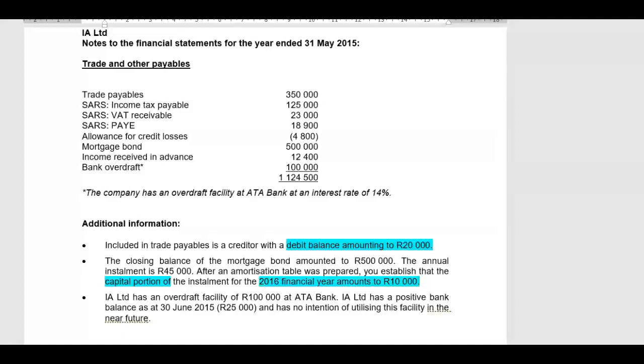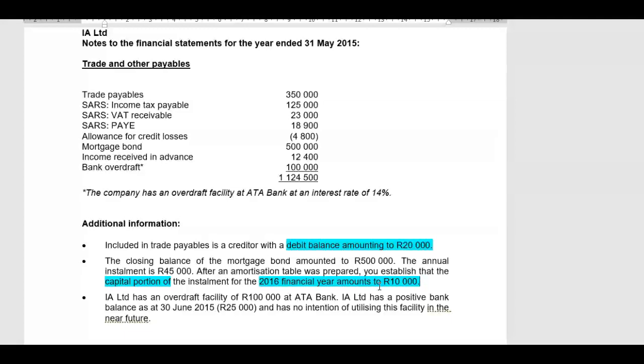Now, what do we have to disclose as a current liability? Only the short-term portion of the long-term loan. And that short-term portion is not the installment, but only the capital part of the installment, which is the 10,000 Rand. Now, I have a choice here. I can, and that's the method that I prefer, show as a line item under current liability on the face of the statement of financial position, short-term portion of long-term loan, 10,000 Rand.